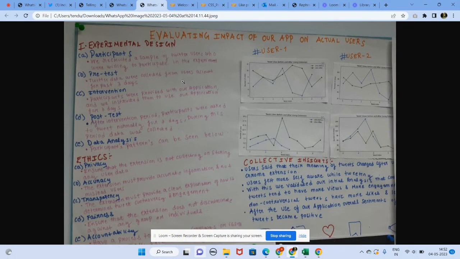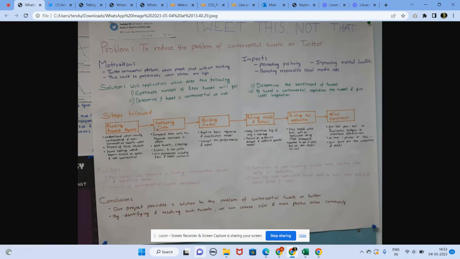These were the results, and our key insights were that most of the people found this app to be useful, though they said there could be some limitations, like a tweet changing completely after using our application. But most of them found value in our application, and hence we felt that this application could be deployed. Our plan was to make a Chrome extension, so we even built a basic Chrome extension so that it would be easily integrated and people need not use this application every time.